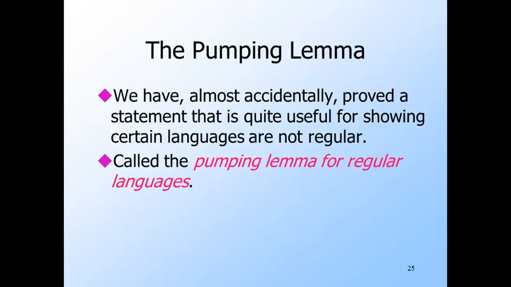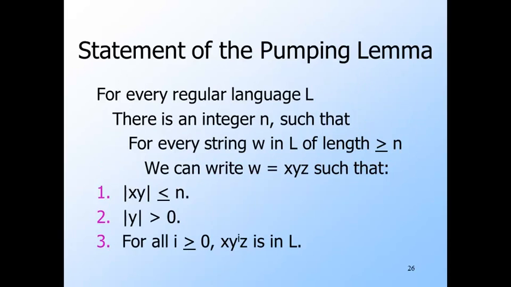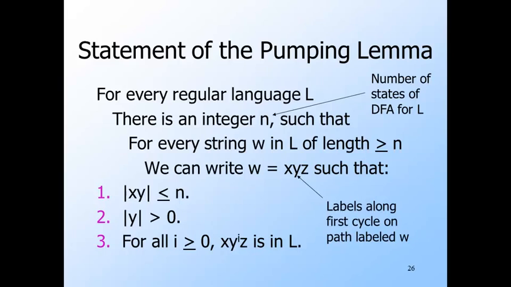This is a good time to introduce the pumping lemma for regular languages because we have essentially proved it during our analysis of the infiniteness problem. Here's the statement of the pumping lemma. For every regular language L, there is an integer n, which happens to be the number of states of some DFA for L, such that for every string W in L whose length is at least n, we can break W into W equals xyz, where y is the label of the first substring of W that goes from a state to the same state, as we saw in the previous slides, such that three things are true.